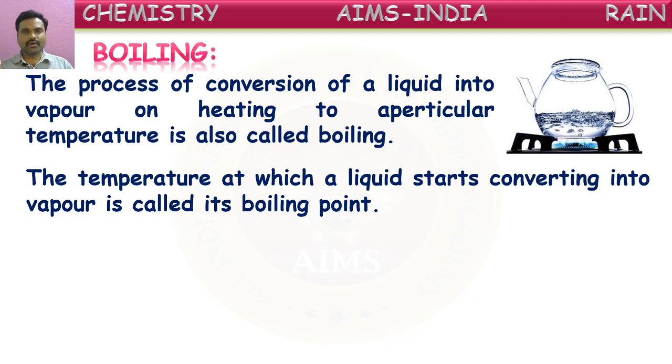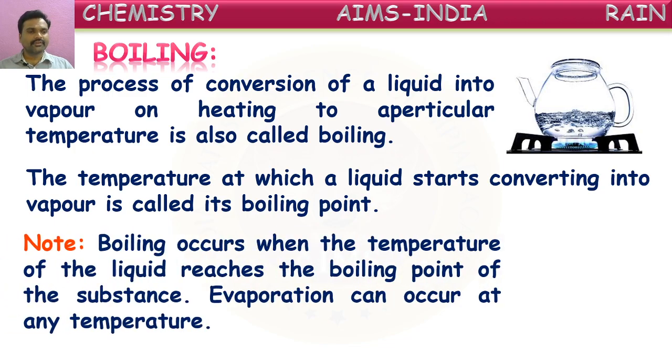If you take water, it converts into gaseous water vapor form at 100 degrees Celsius. So, the boiling point of water is 100 degrees Celsius.